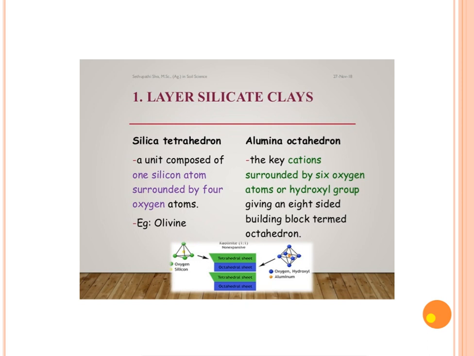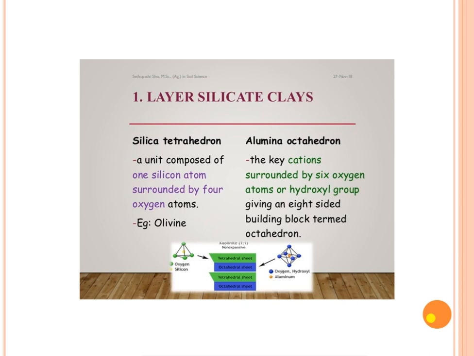Cracks are in the form of hexagons. Why? Because of these layer silicate clays, typically smectite, having a hexagon-like structure called alumina octahedron, which we are going to study. It gives hexagonal cracks because of the presence of smectite layer silicate clay. It is called a mineral.